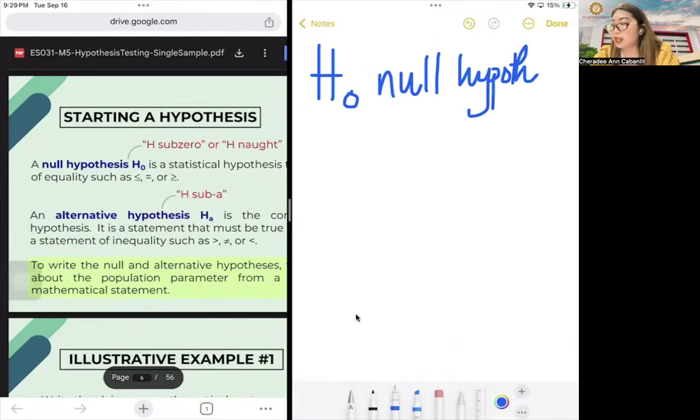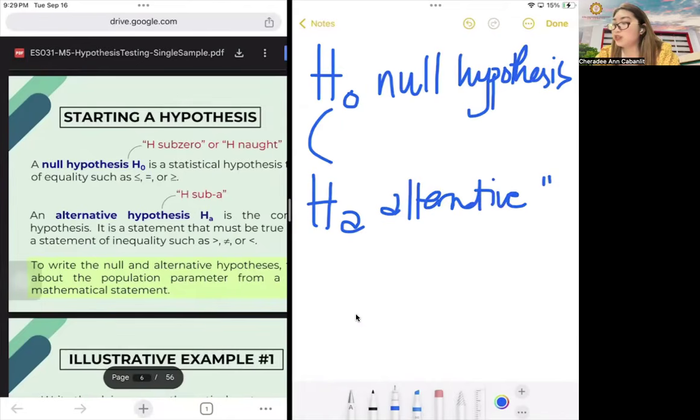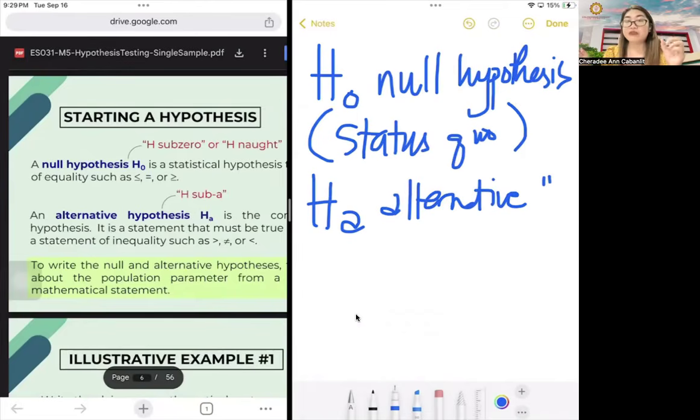Now, the difference between the two is that the null hypothesis is your status quo, the current claim of the population mean, proportion, variance. So technically, the status quo, what is currently being believed.